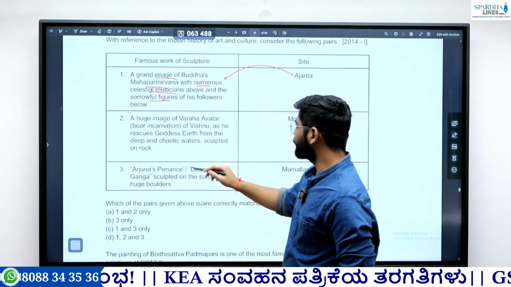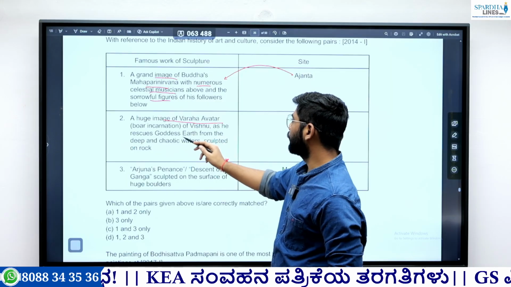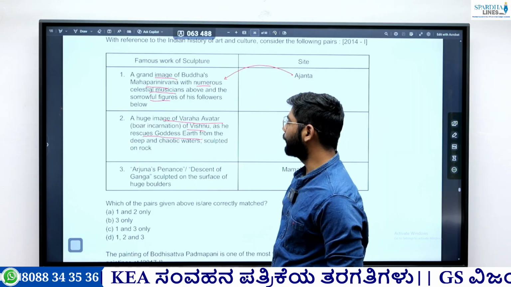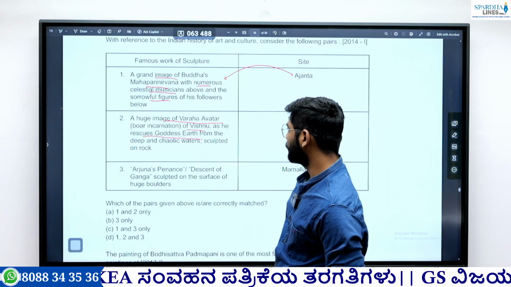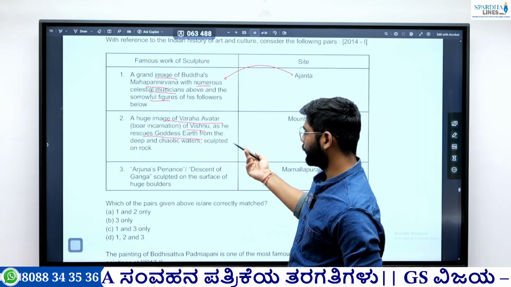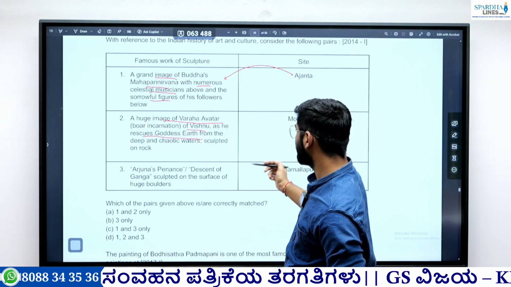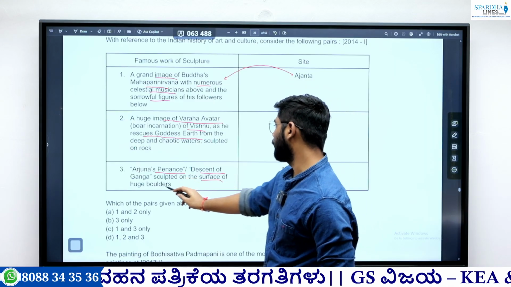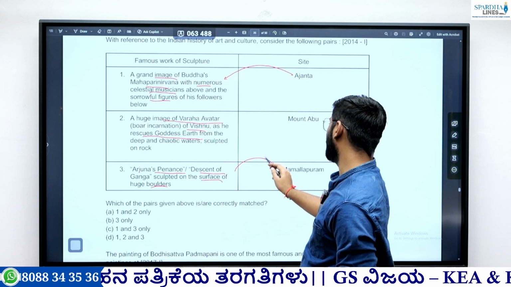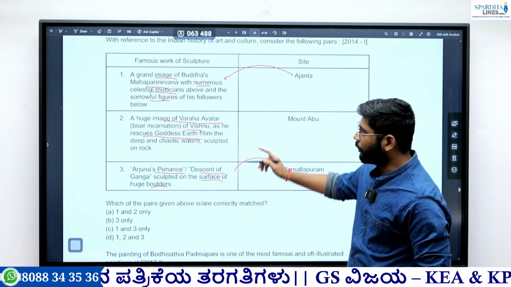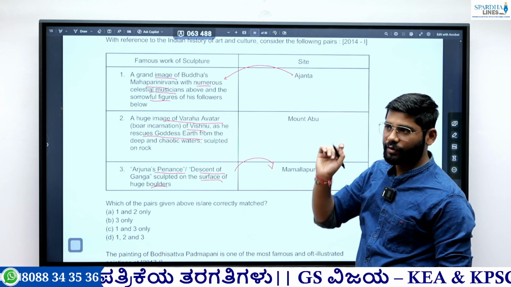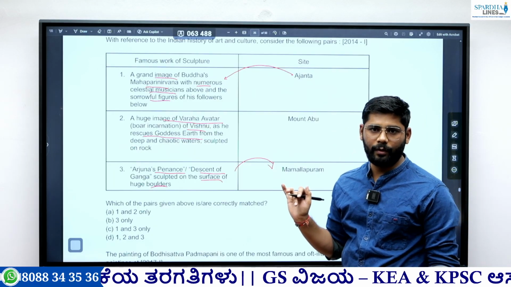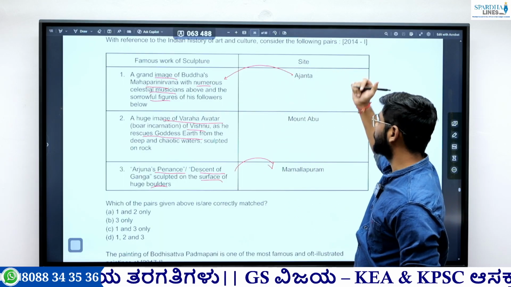not. Second, the image of Varaha Avatara, the boar incarnation of Vishnu rescuing the goddess Earth from the deep and chaotic water. So where does this belong? If you know, then only you can answer. Then Arjuna's Penance, the Descent of the Ganga sculpture on the surface of a boulder. Now this is from Mamallapuram, or Mahabalipuram. Now we have seen the previous year question where they mentioned Mahabalipuram. If somebody had gone and seen what is in Mahabalipuram, then he would usually have answered this question in